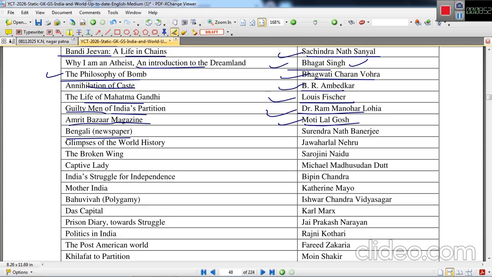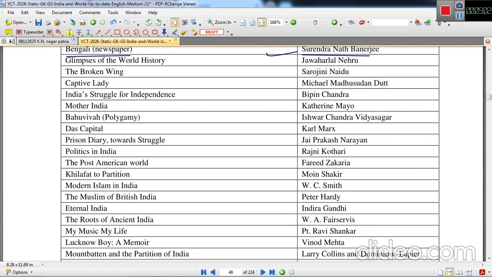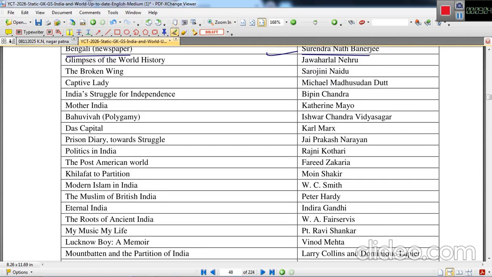Bengali, the newspaper, was published under the editorship of Surendranath Banerjee. Glimpses of World History, Jawaharlal Nehru. The Broken Wing is the work of Sarojini Naidu. Captive Lady, Michael Madhusudan Dutt. India's Struggle for Independence, Bipin Chandra.